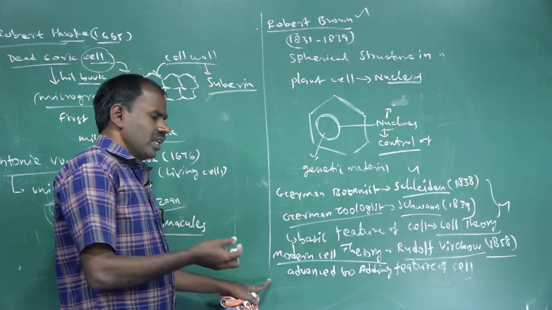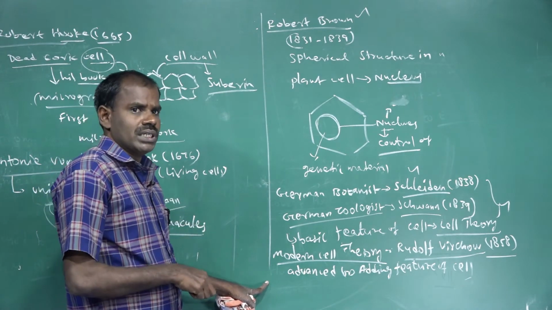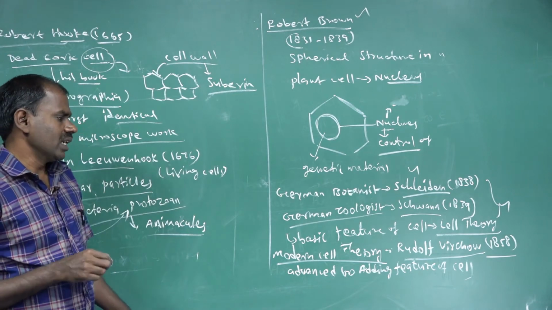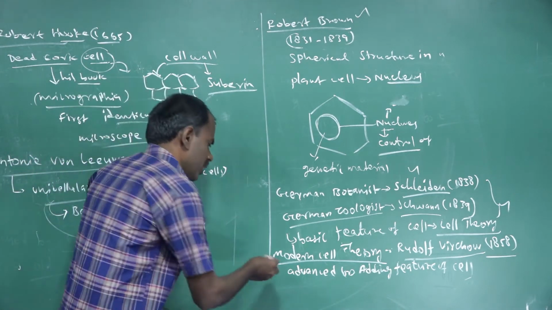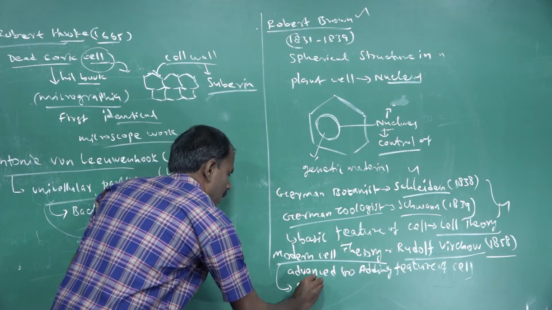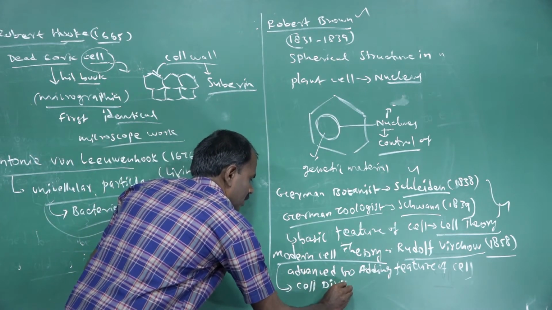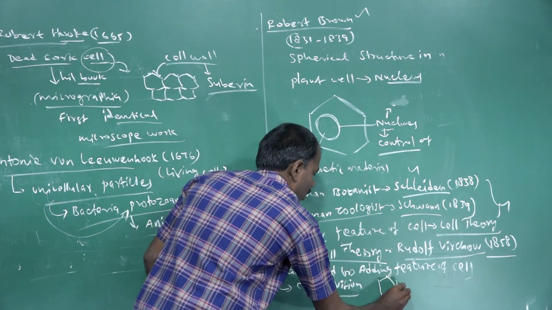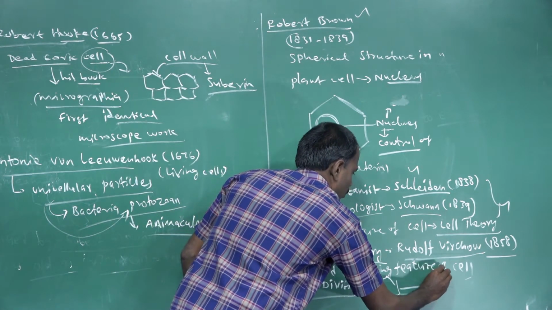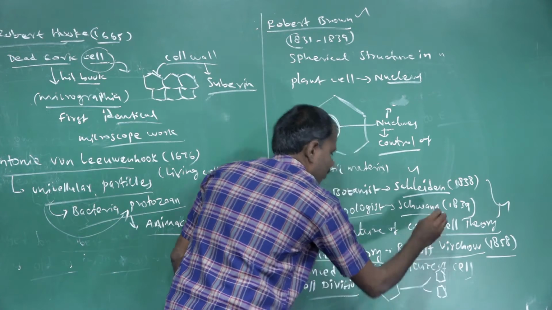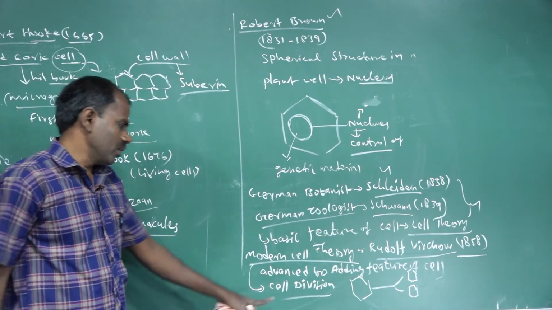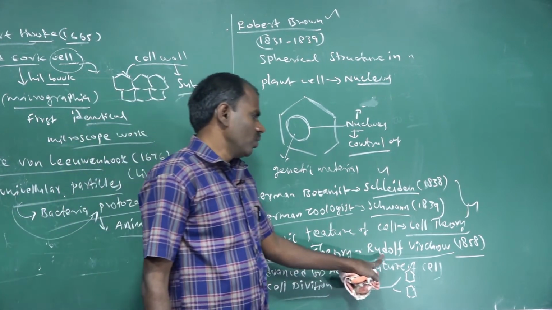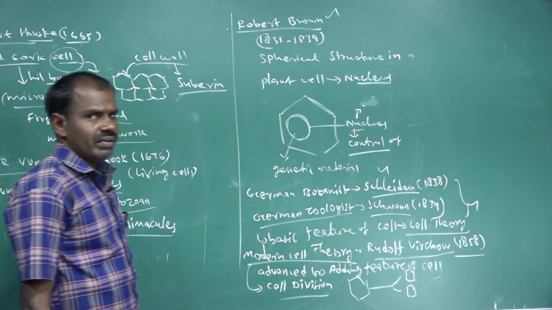Cells develop from pre-existing cells by the process of cell division. This is the most important concept of modern cell theory: cell division. Cells are formed from pre-existing ones by the process called cell division. Who first found the modern cell theory? Rudolf Virchow, in 1858.